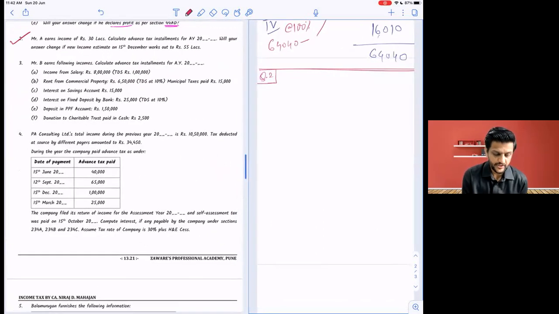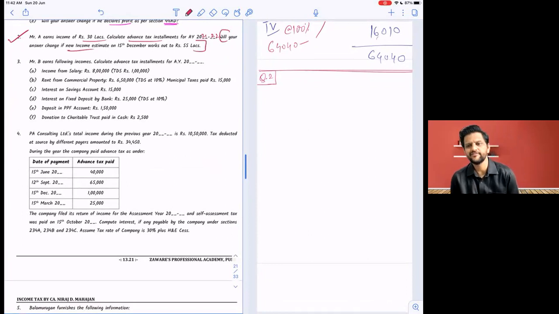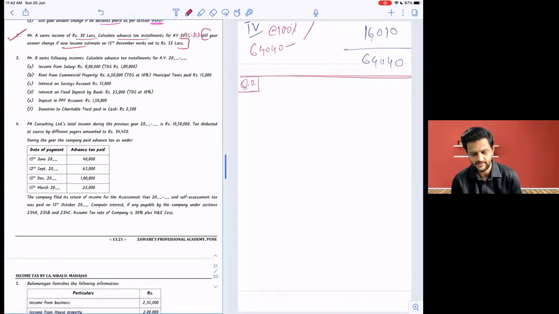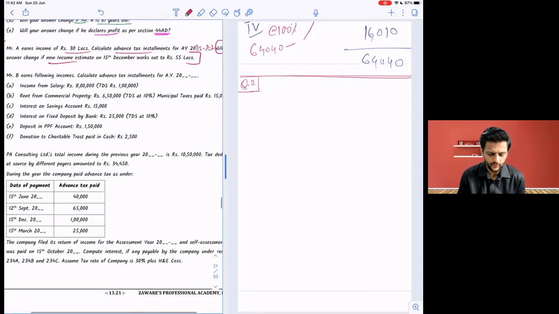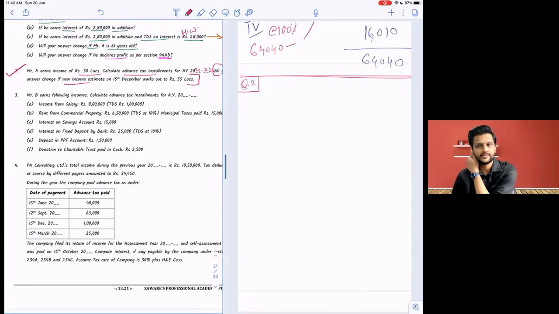Question 2. Mr. A earns income of 30 lakhs. Calculate advance tax installments for year 21-22. Will your answer change if the new income estimate on 15 December works out to be 55 lakhs? We will see that later on. First, simple point: income is 30 lakhs. Give me advance tax installments. Taxable income is 30 lakhs. We want advance tax installments.